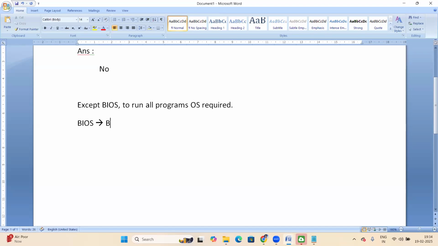BIOS stands for Basic Input and Output System. So what's the task of BIOS?